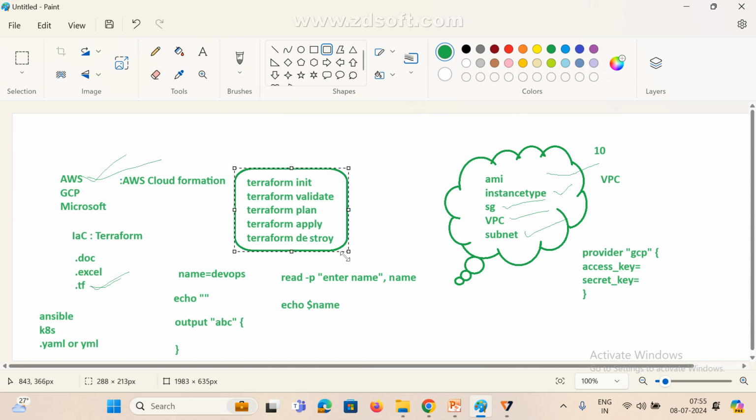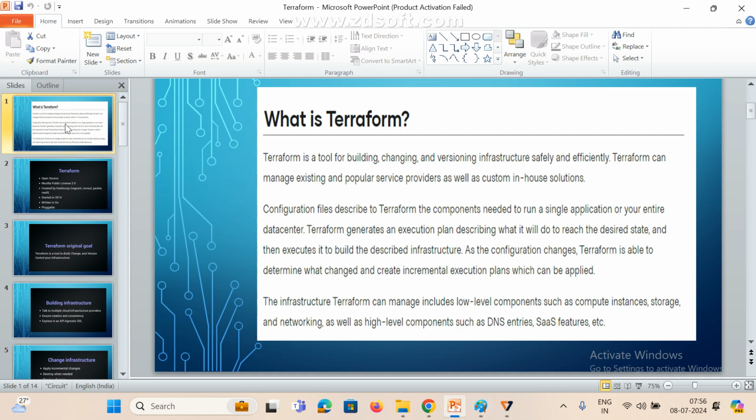Okay. So what is this? Terraform init, Terraform validate, Terraform plan, Terraform apply, Terraform destroy. Apart from this, mostly these are the main commands. These are the common commands. So mostly we are using this one only. Okay, I hope you got some idea, right? So anyone any doubt here?